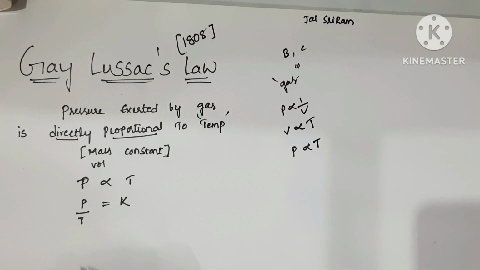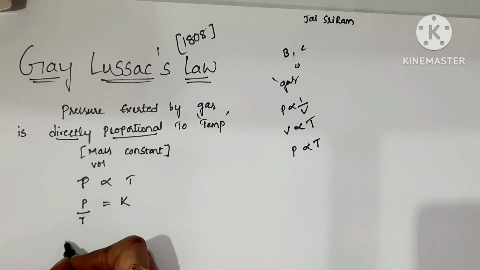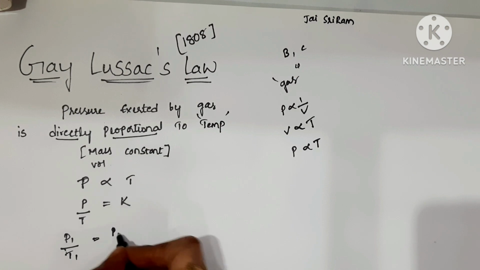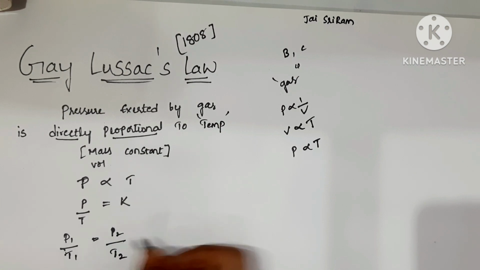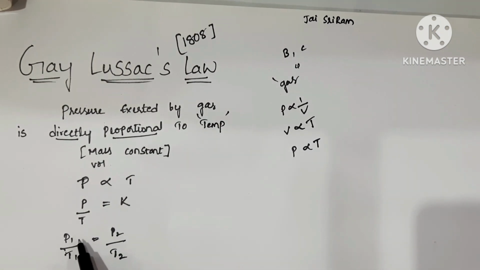So P1 by T1 is equal to P2 by T2, where P1 is the initial pressure and P2 is the final pressure, T1 is the initial absolute temperature, and T2 is the final temperature.